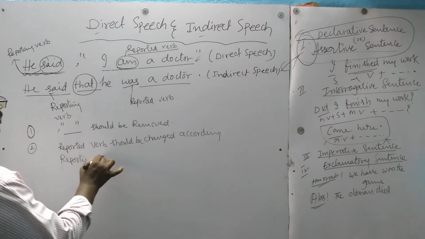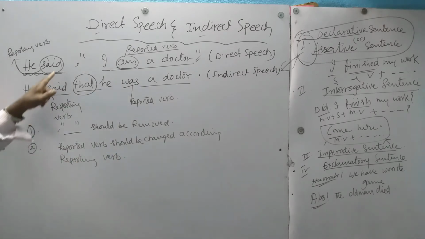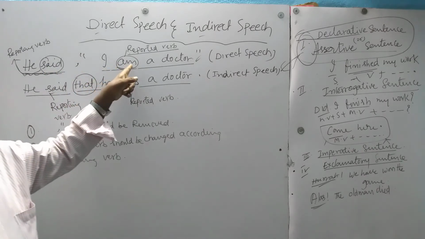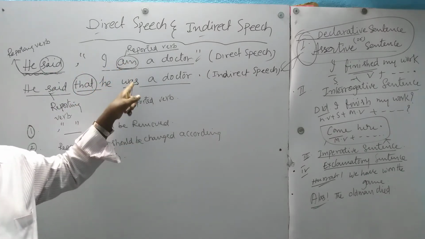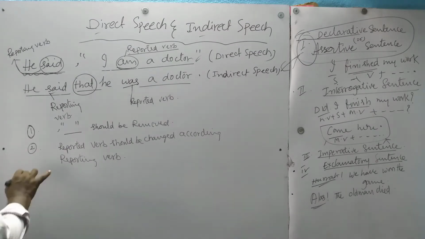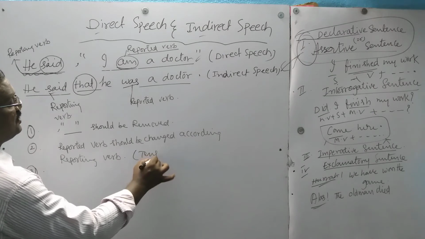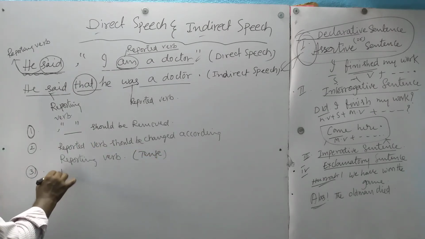If the reporting verb is in past tense, the reported verb should be in past tense. We have to change it. That means here we have to change the tense. That is important.